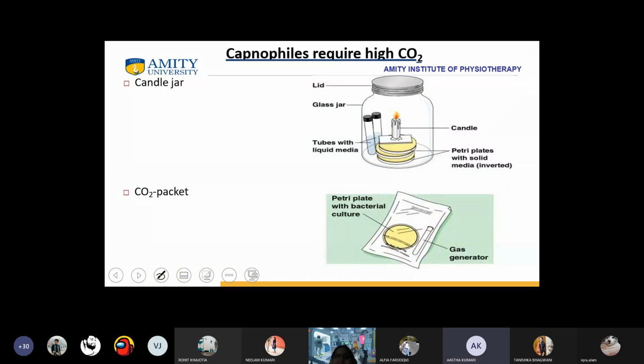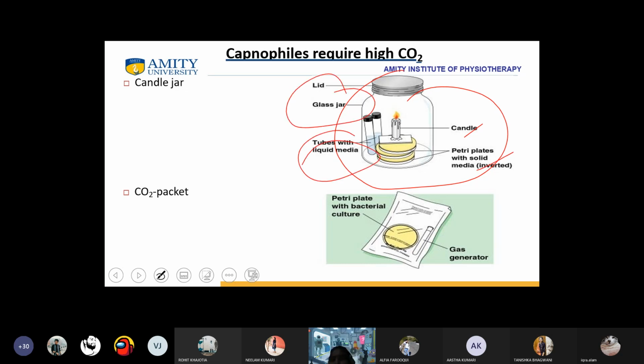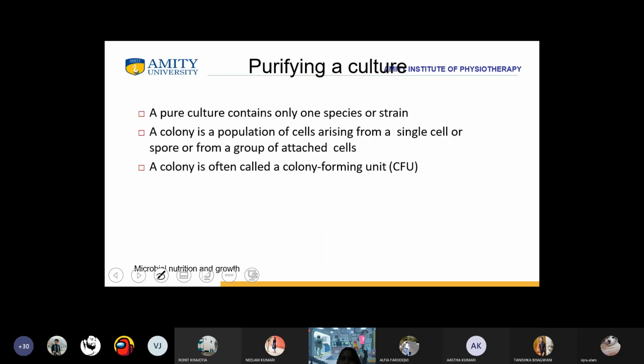Next is capnophiles, which require high carbon dioxide. So there's a candle jar and a carbon dioxide packet. So in the candle jar, we have the candle, Petri plates with solid media, tubes with liquid media, lid and glass jar. And in the carbon dioxide packet, we have a Petri plate with bacterial culture and gas generator.